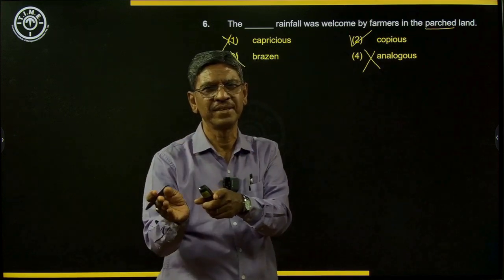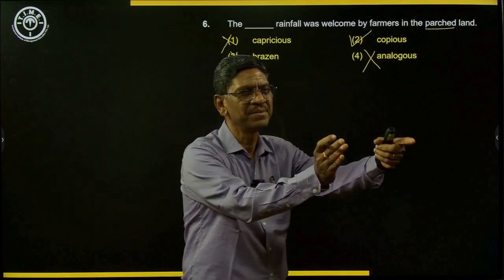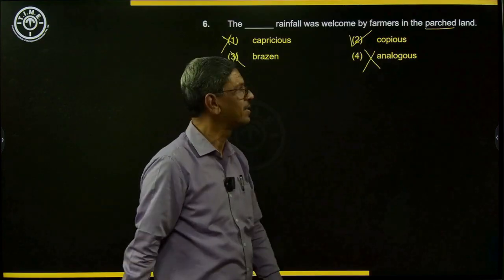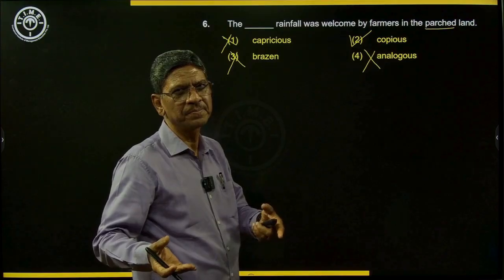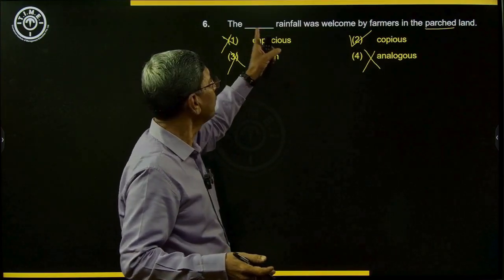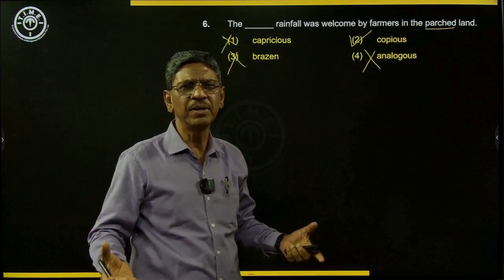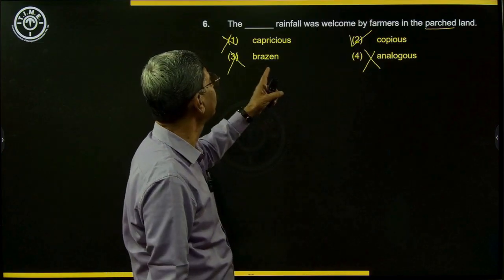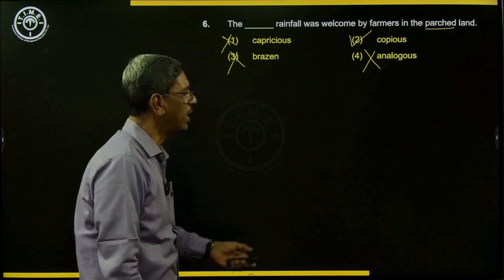So analogous is compared to a particular thing; you can compare something that is similar to that. So copious means in large amounts, or it is heavy rainfall. So when it rains in good amount, the farmer is very happy. So copious rainfall was welcomed by farmers in the parched land.